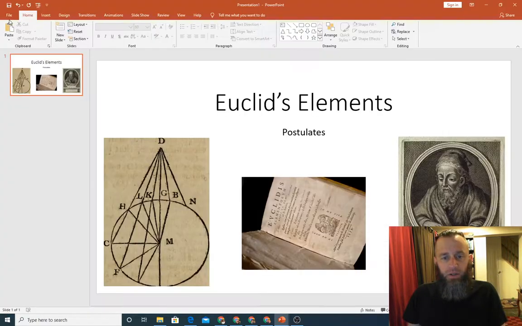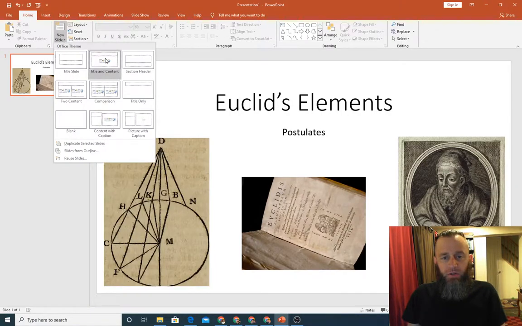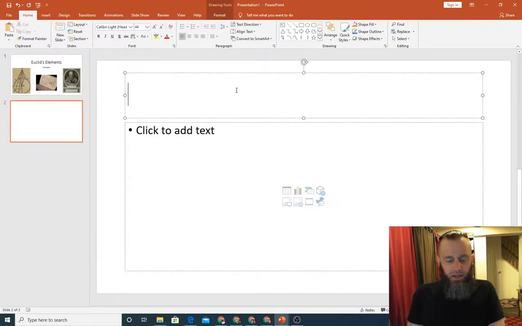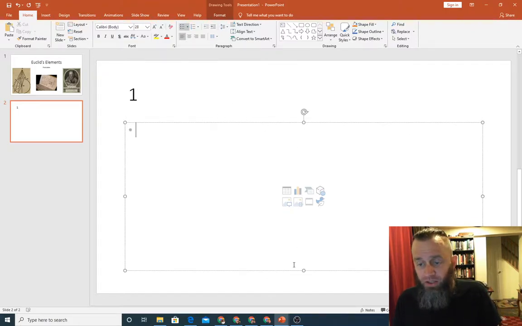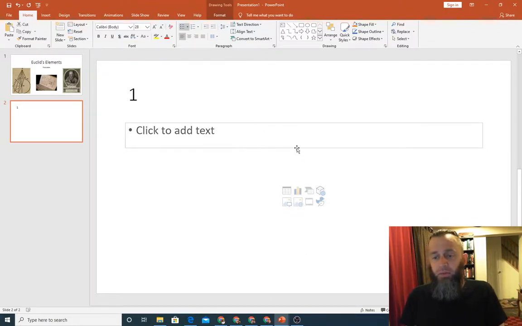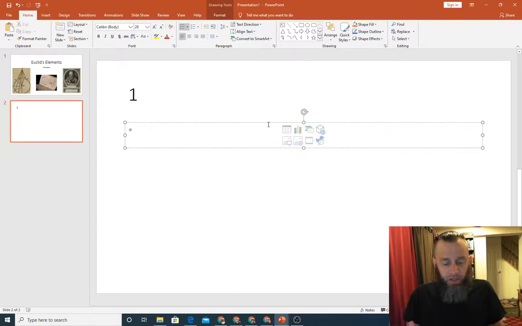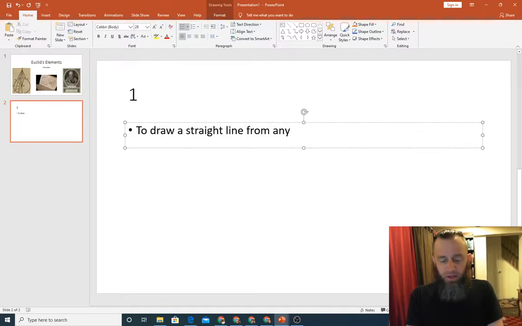Here we go. So we need a new slide. Let's jump to postulate 1. I'm just going to leave it as 1 here because the postulate itself is pretty straightforward. What Euclid says is, let it be postulated that it is possible to draw a straight line from any point to any point.